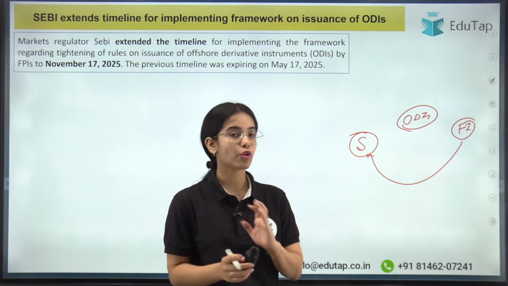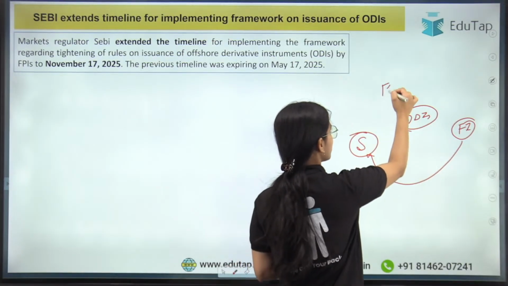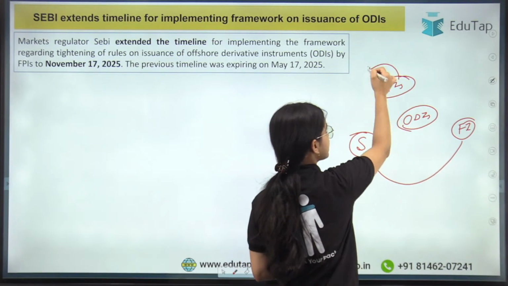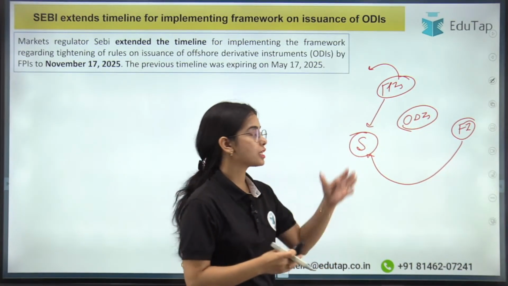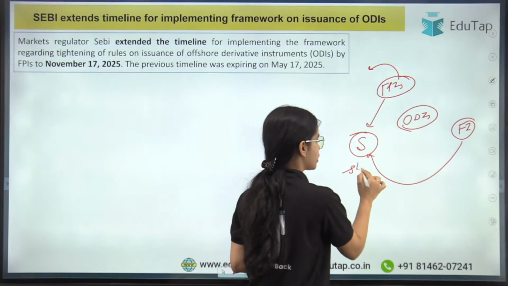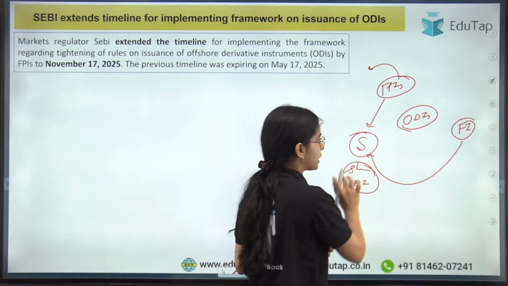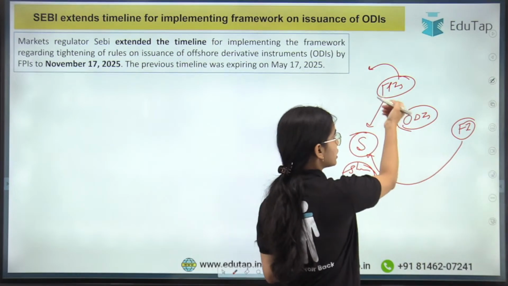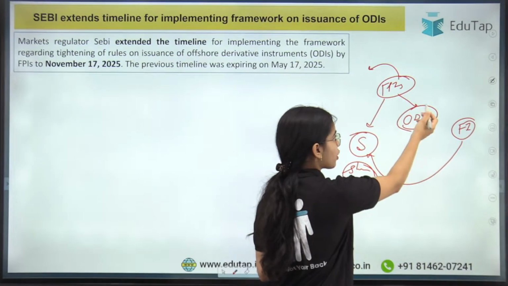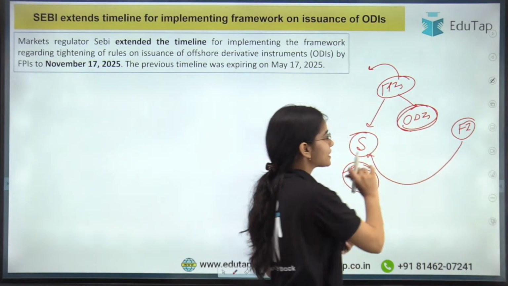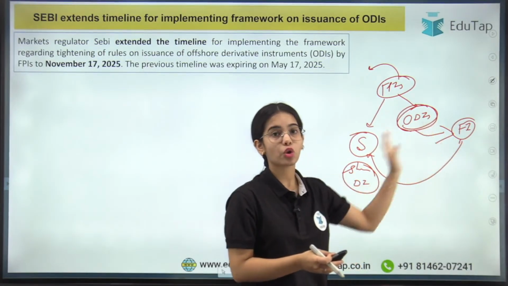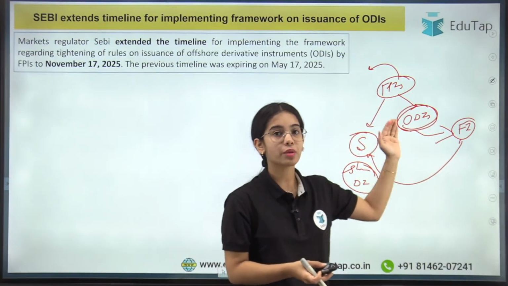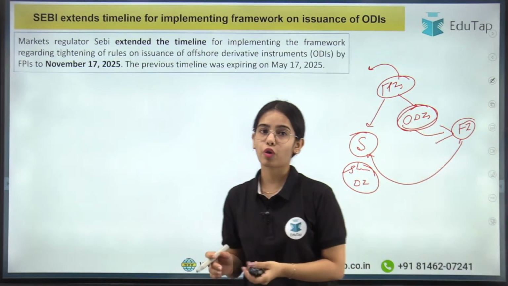Basically, what happens is that the foreign portfolio investors that are registered with SEBI invest in the securities in India. They invest in the shares and in the debt instruments in India, and the foreign portfolio investors, in the form of offshore derivative instruments, can transfer the benefits of these shares to the foreign investors.